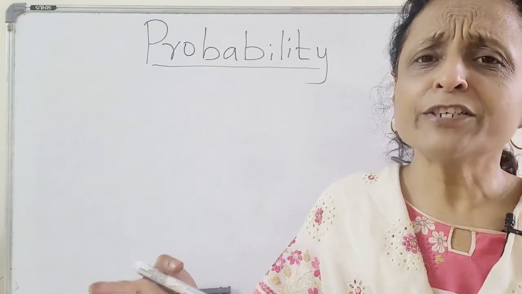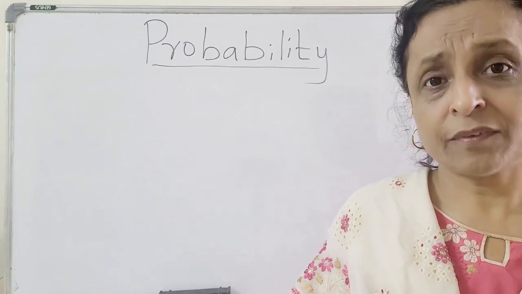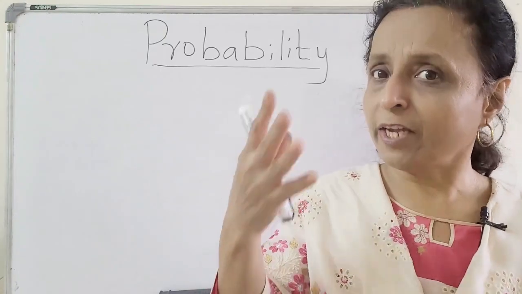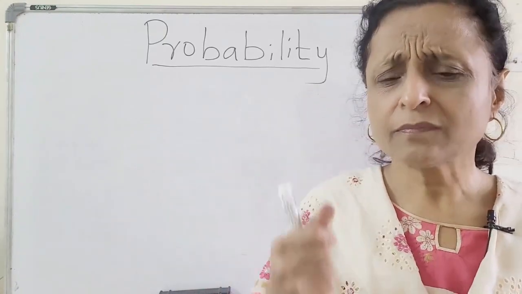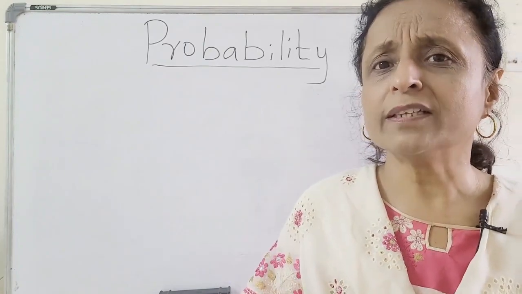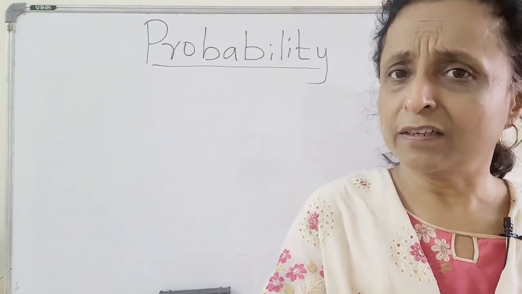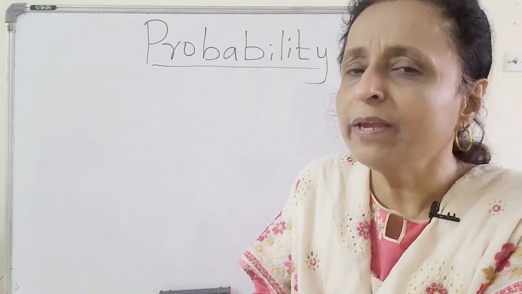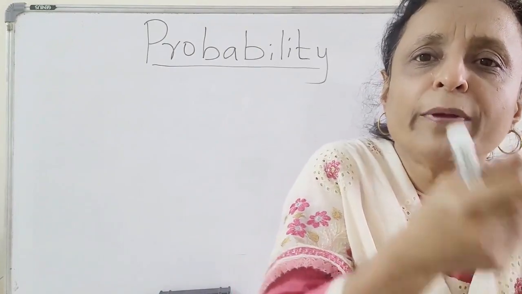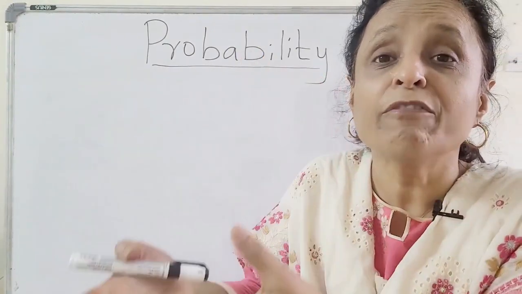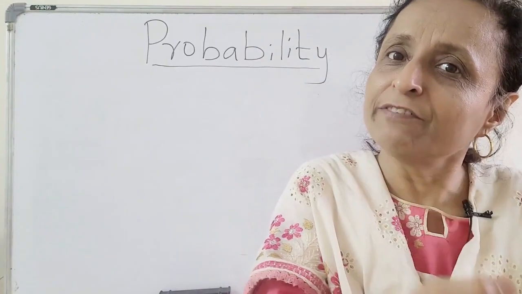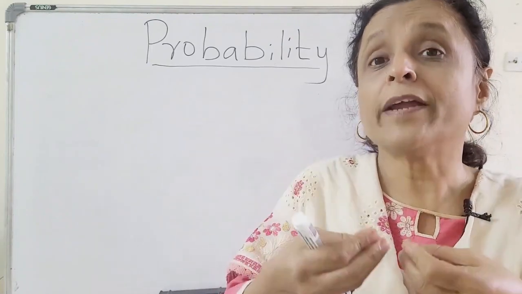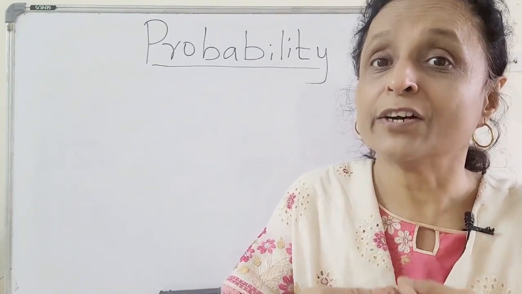Now you might think, why should we study this in maths? You will slowly learn that it has a lot of applicability in maths. When a child is born in a family, it might be a girl or it might be a boy. So, the outcome of a girl being born and the outcome of a boy being born. And it's an event that a girl is born and it's an event that a boy is born. But sometimes both might be born as twins, a girl and a boy.